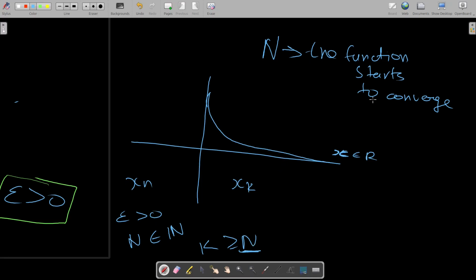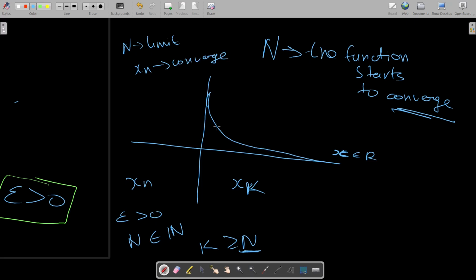This x starts to converge when it is on a kth term which is greater than or equal to n. So n is like a limit, after which the sequence starts to converge. I hope you get that.